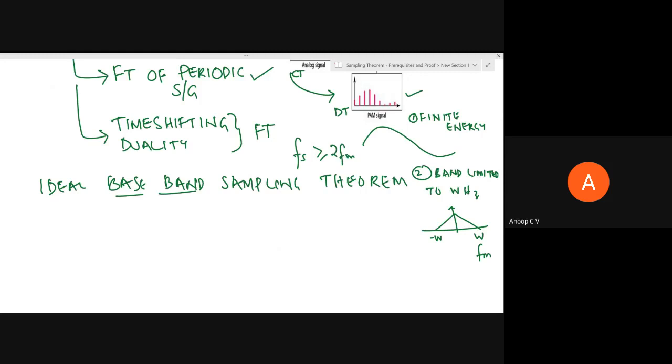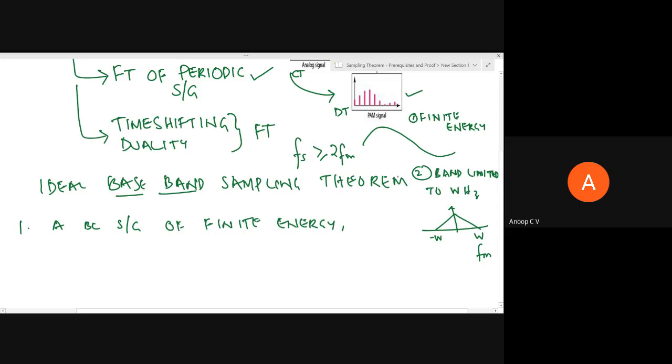But when you are writing it as a statement, you should say: a band limited signal of finite energy. It is a band limited signal, it has finite energy, and we should define what is the maximum frequency component in that.